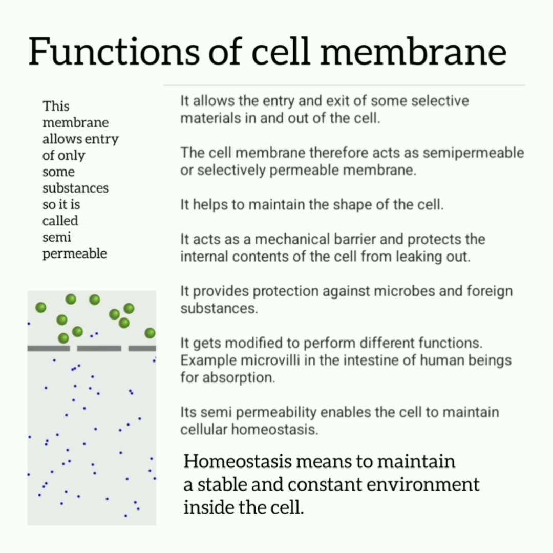It provides protection against microbes and foreign substances. It gets modified to perform different functions, for example, microvilli in the intestine of human beings for absorption. Its semi-permeability enables the cell to maintain cellular homeostasis. Homeostasis means to maintain a stable and constant environment inside the cell.